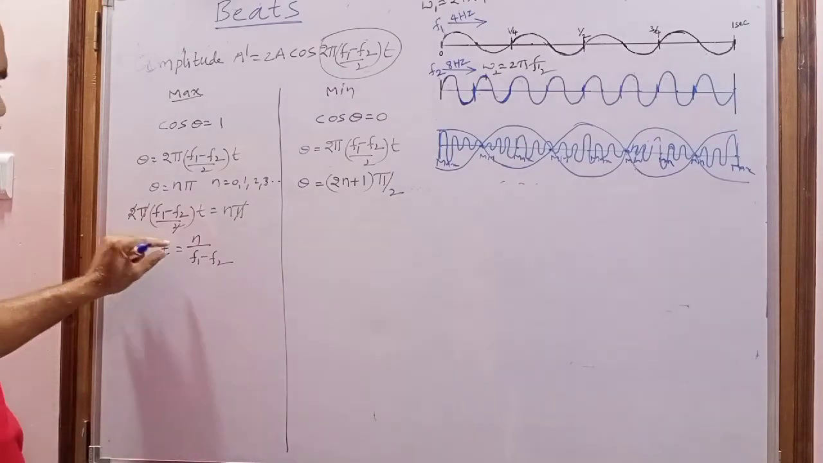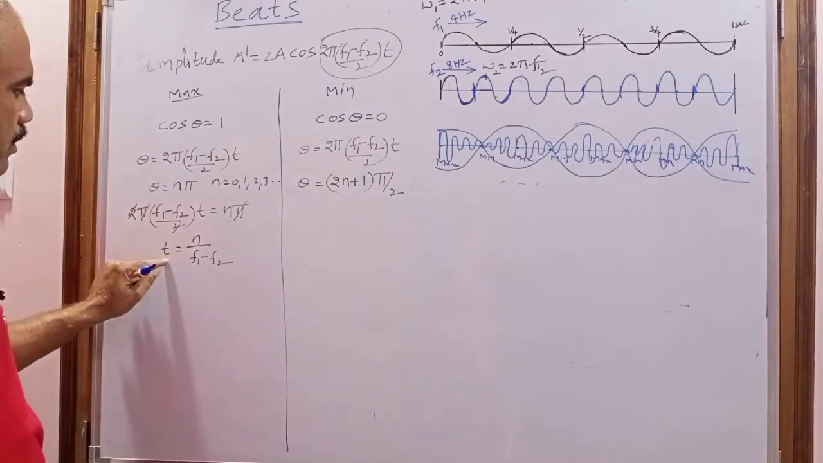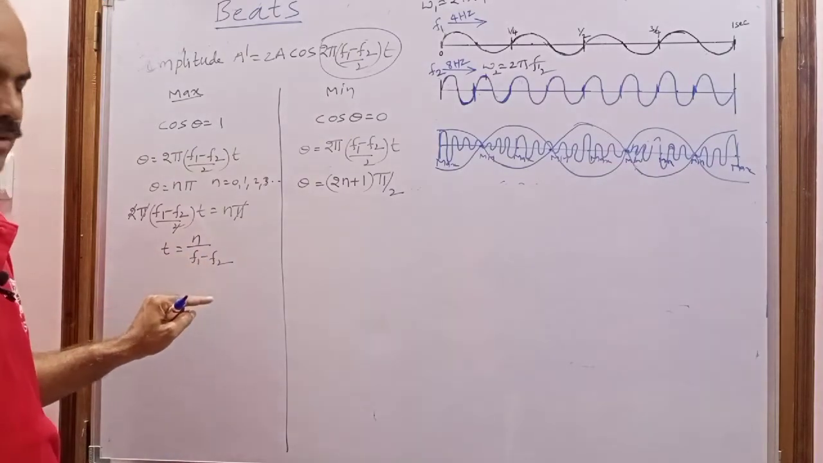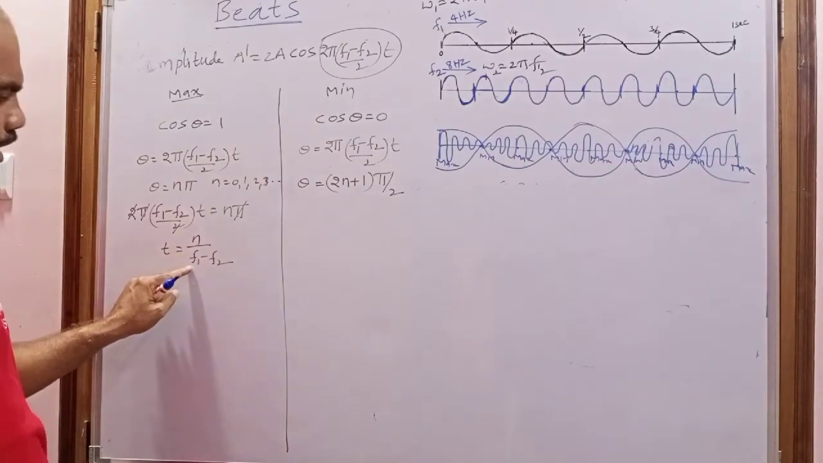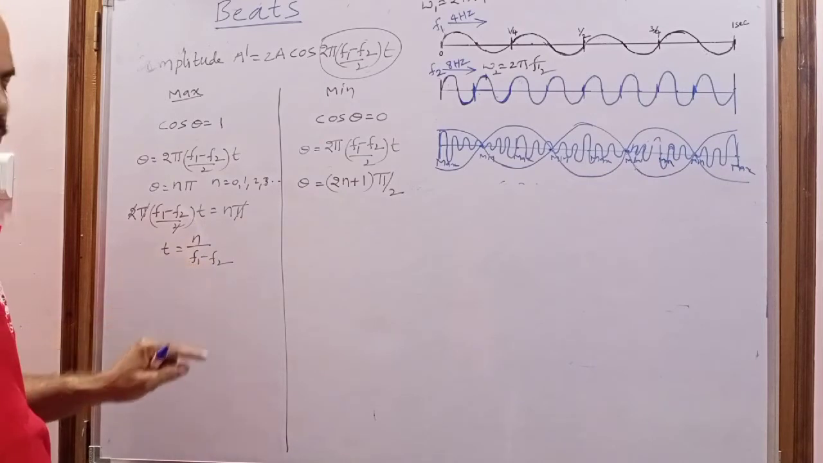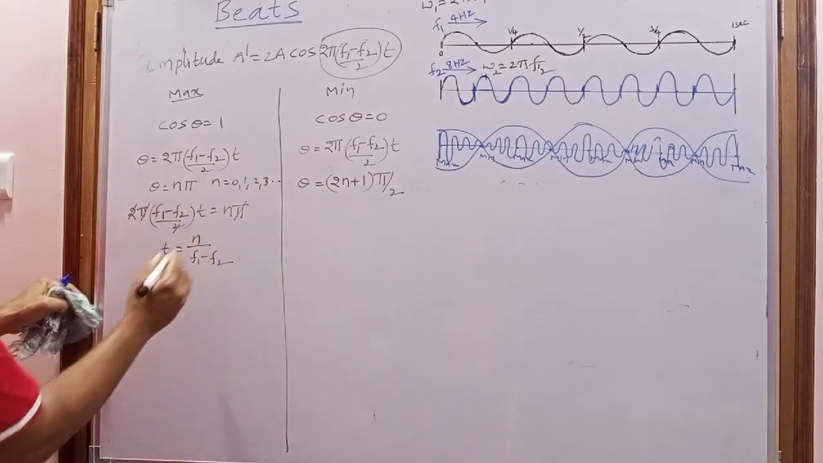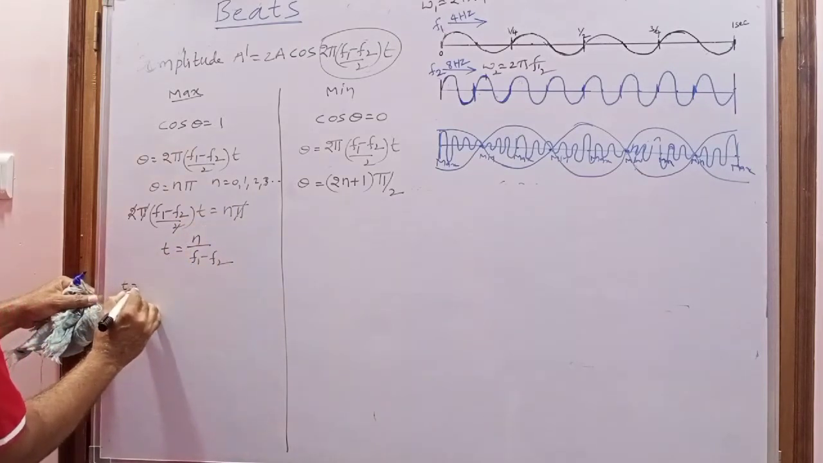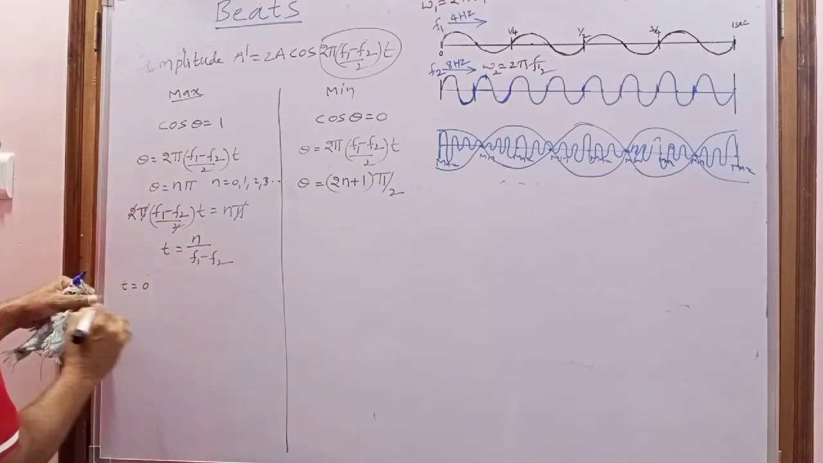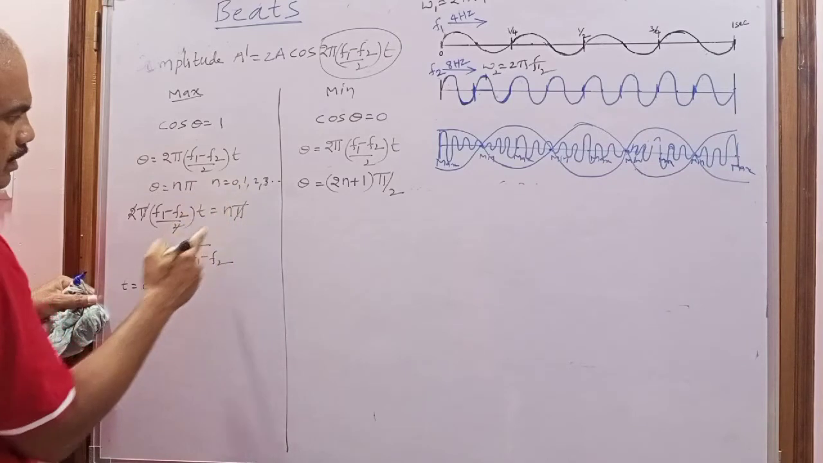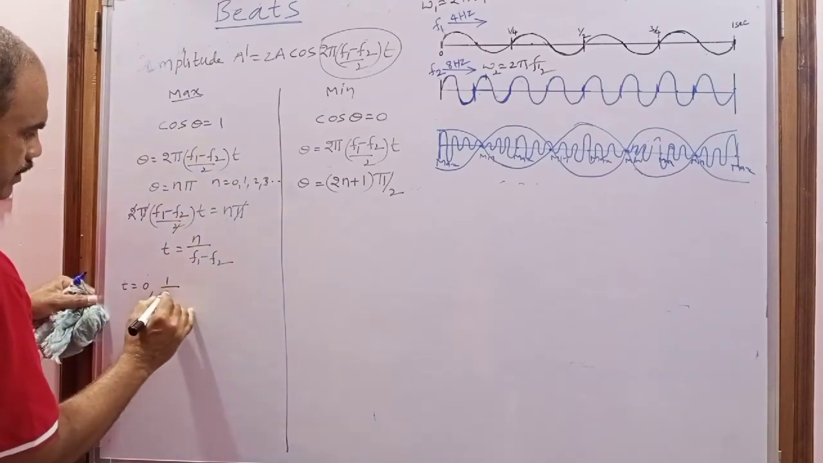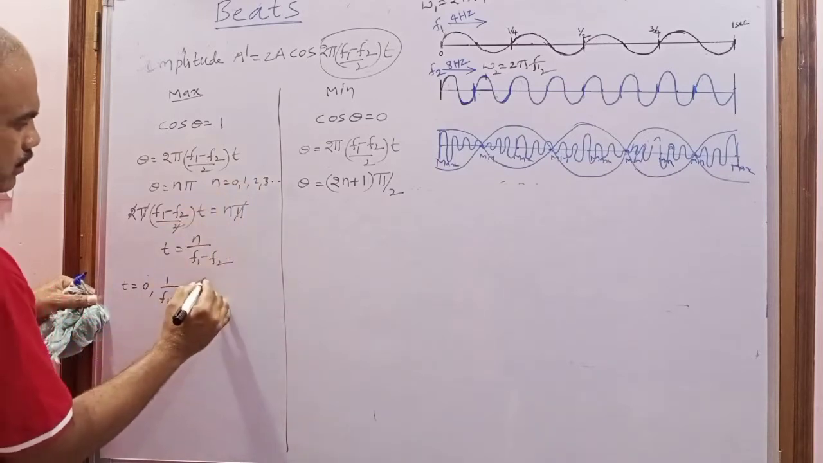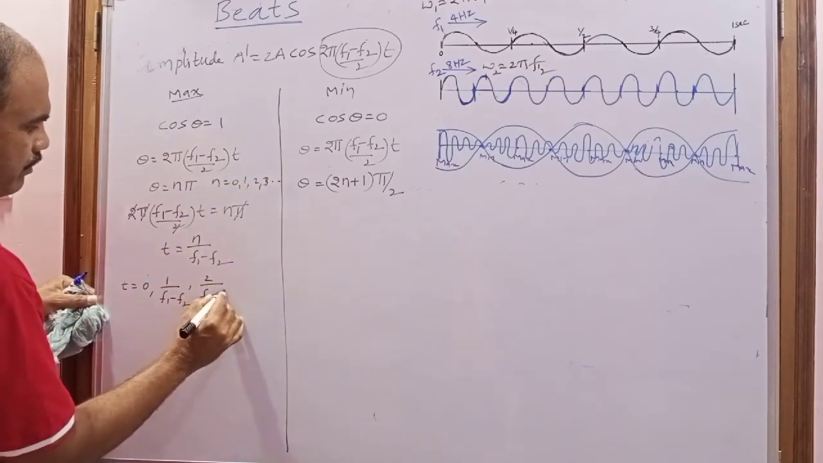If n equal to 0, time equal to 0. If n equal to 1, t equals 1 by f1 minus f2. If n equal to 2, the time will be 2 by f1 minus f2. So if n equal to 0, t equal to 0. Next, if n equal to 1, 1 by f1 minus f2. If n equal to 2, 2 by f1 minus f2.